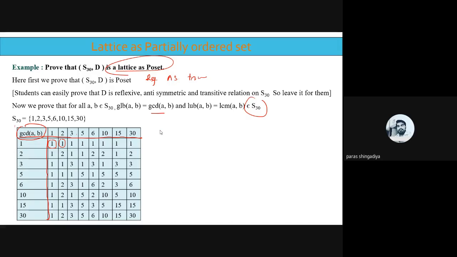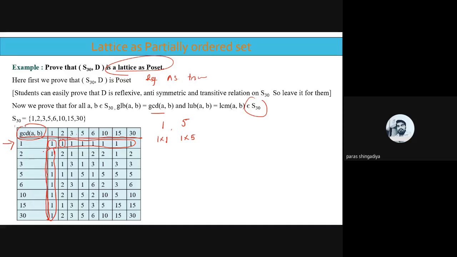Greatest common divisor. For example, what will be the GCD of 1 and 5? Factors of 1, that is 1 into 1, and factors of 5, that is 1 into 5. So what is the greatest common divisor? That is 1 itself. So the answer is 1, and for the remaining all it will be 1. Clear? So this is the answer of 1 with the remaining all. Now just put these values in the first row, and repeat these answers in the first column also. Clear? So automatically the column will also be defined.